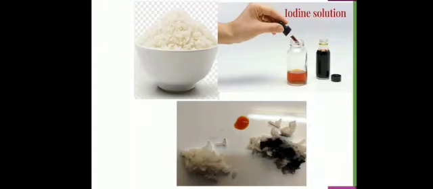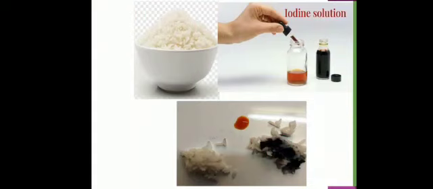Half boiled rice. Take a small quantity of food to be tested. Now add some 2 or 3 drops of dilute iodine solution. The original color of this iodine solution is reddish orange. Okay. Now drop it on the food with a dropper. If the blue black color appears, it means the starch is present in the given food.